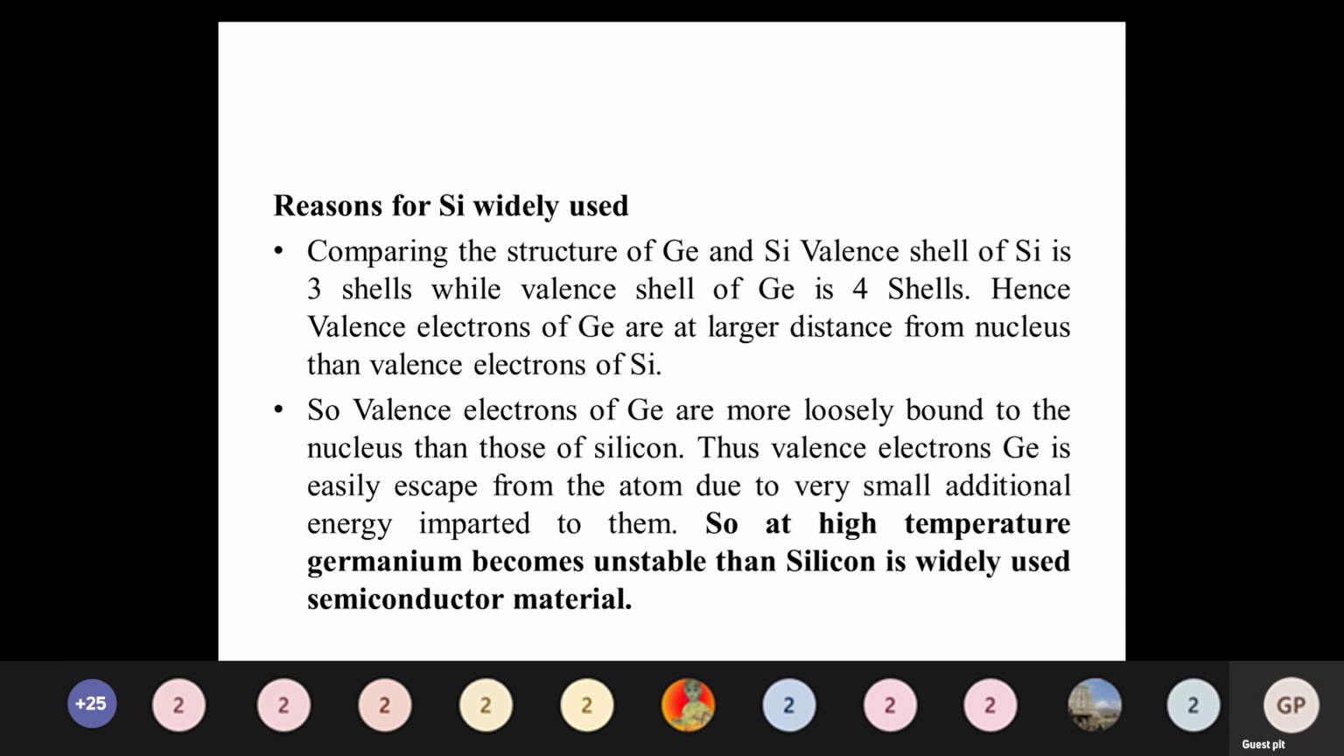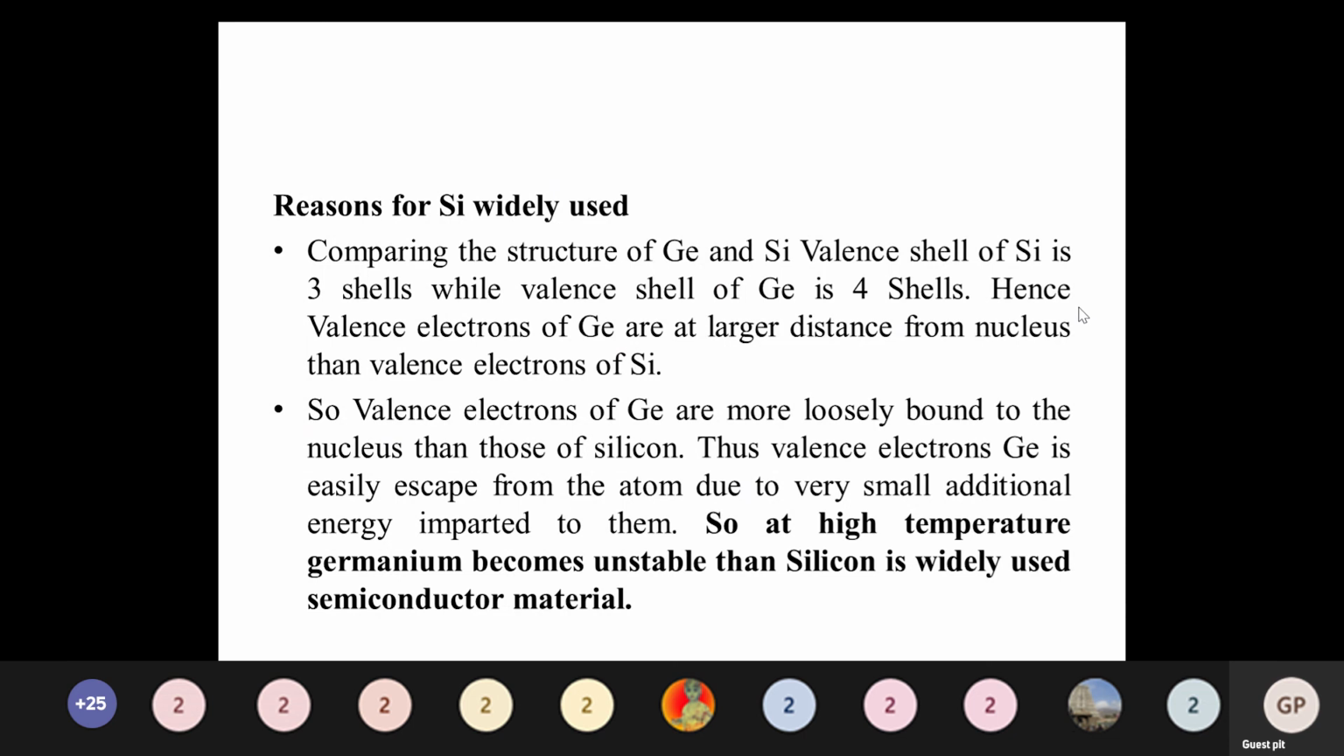Why? What is the reason? Both have the same 4 valence electrons, that is, the valence band consists of the same 4 valence electrons, but in so many places we are mostly considering silicon. Why are we not using germanium? The reason is how many shells we have in germanium and silicon.